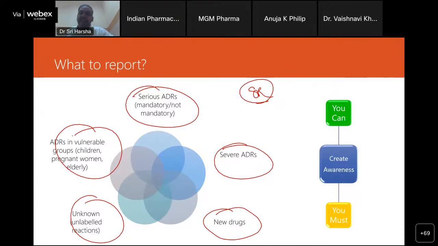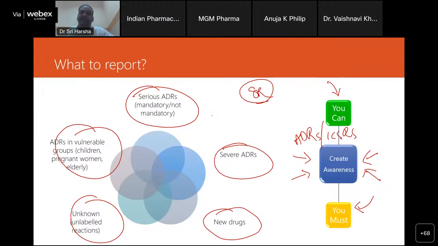Any of these, we can report as an adverse drug reaction through spontaneous reporting. Do remember, spontaneous reporting exists because you can report and you must report. This is the only way we can create awareness among our fellow healthcare professionals on reporting adverse drug reactions or ICSRs.